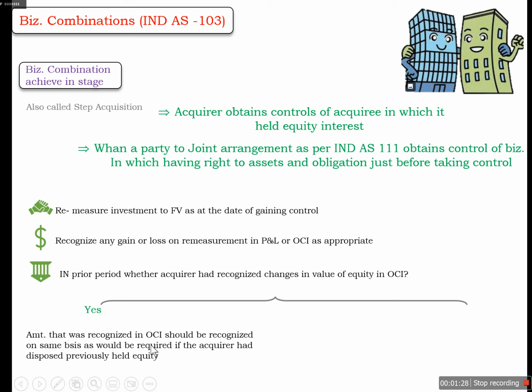It means that if this equity investment was measured by the acquirer earlier at FVTOCI, any change in fair value will be booked in FVTOCI. And if earlier it was measured at FVTPL, the change in fair value at the date of gaining control will also be booked in FVTPL. And if earlier it was not recognized in OCI, the acquirer will book any resulting change in fair value at the date of gaining control in profit and loss account.